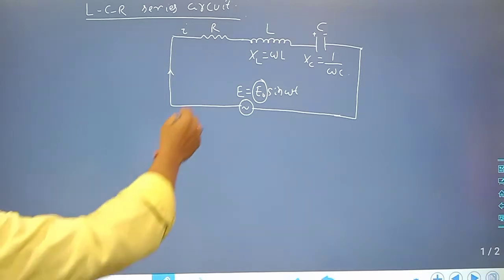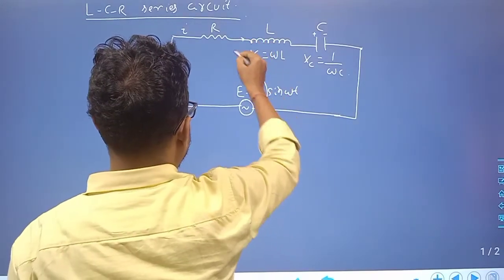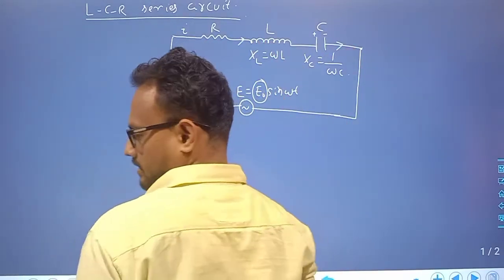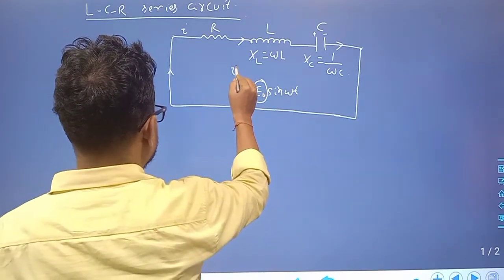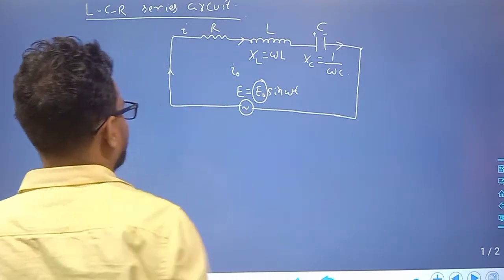So it is the current. It will be the same current. But the maximum value of current is equal to I naught.